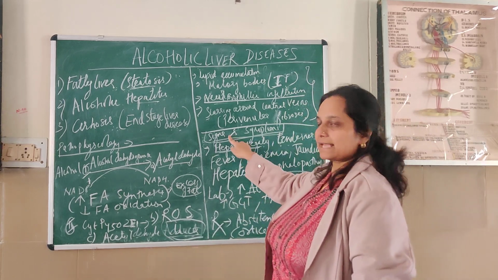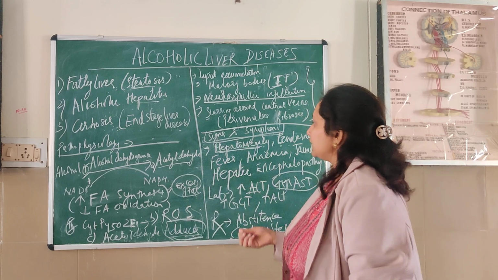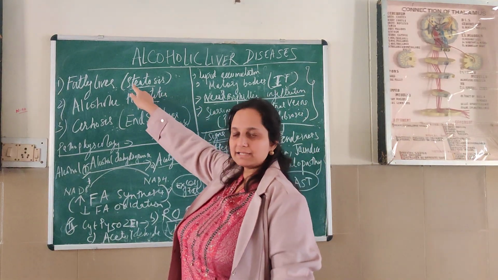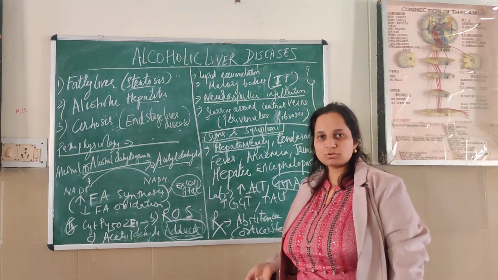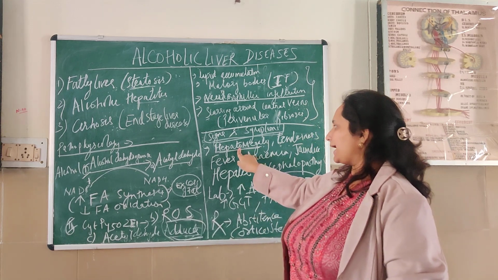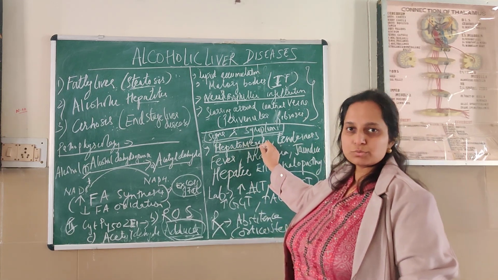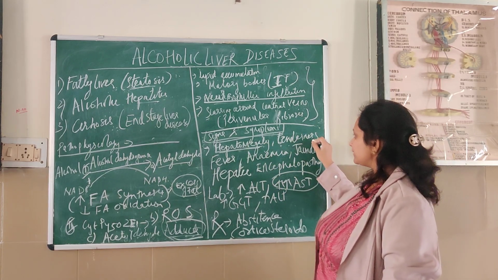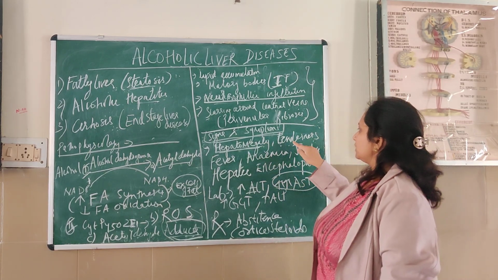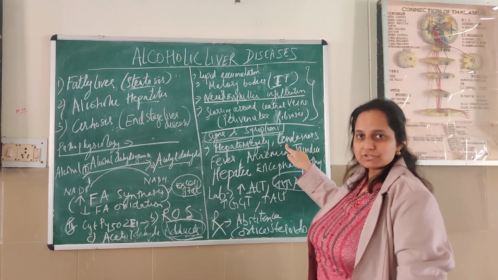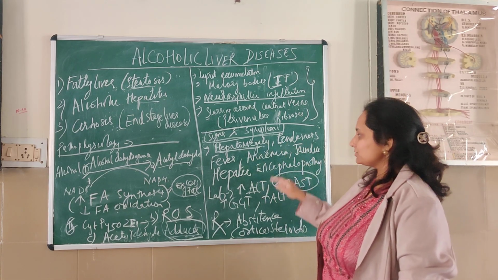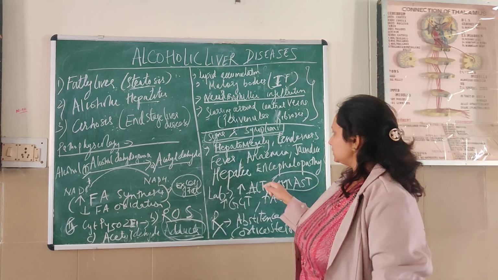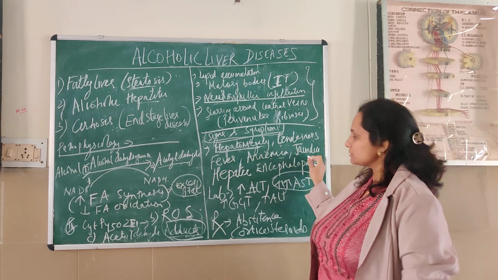Now we will come to the signs and symptoms. Initially in the first stage, which is fatty liver, the patient may have no complaint at all. There may be hepatomegaly. Hepatomegaly refers to enlarged liver. There can be tenderness on examination. When we examine the patient and touch the hypochondrium, he may feel pain. There can be fever. There can be anemia, jaundice.